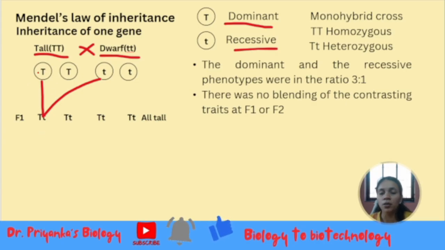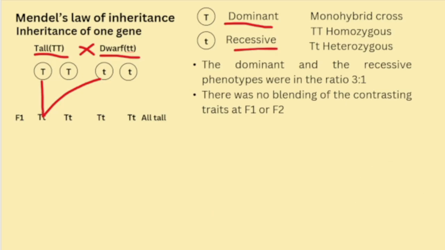So we have capital T small t, then again capital T small t, and yet another time capital T small t. Now here if you see, all are a combination of capital T and small t.